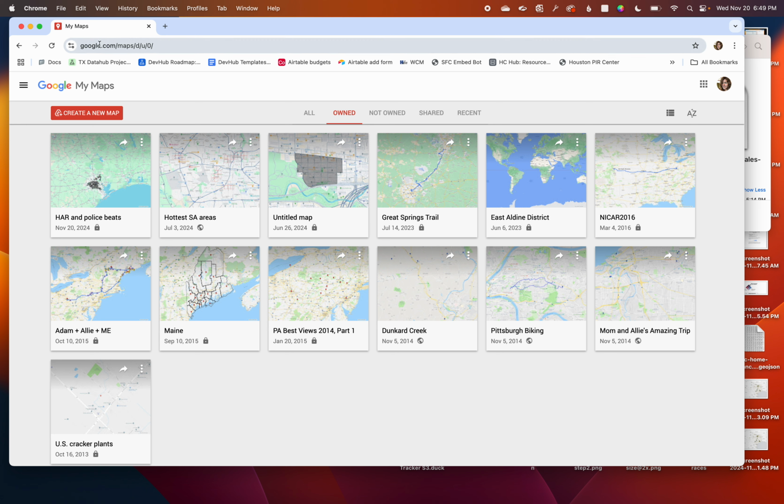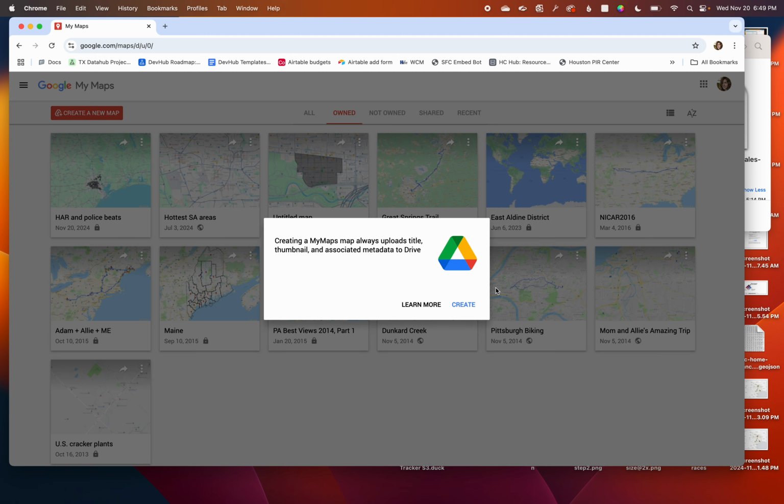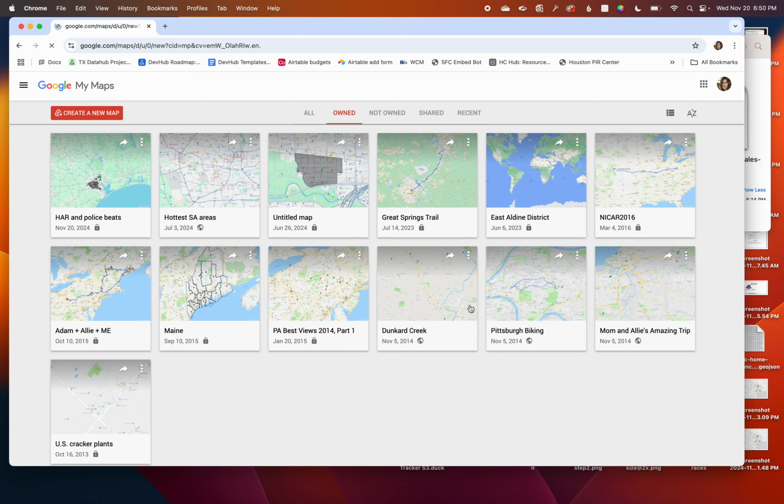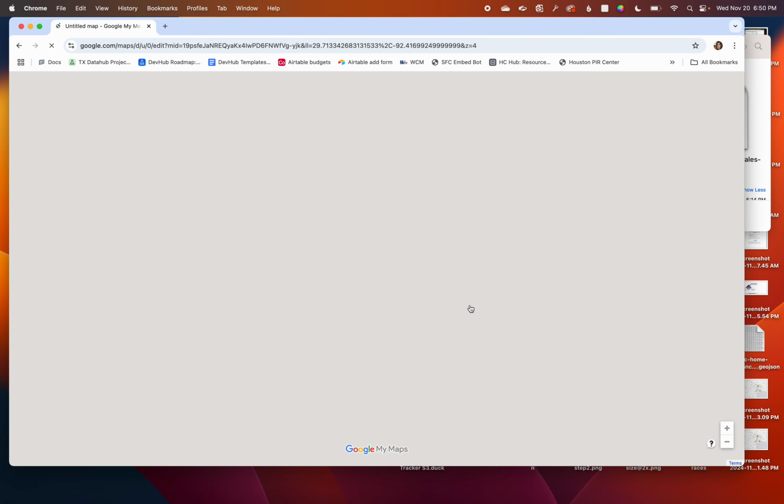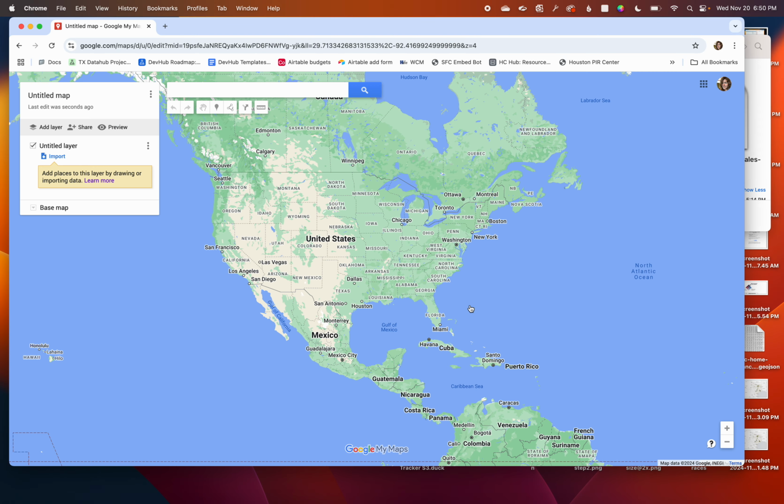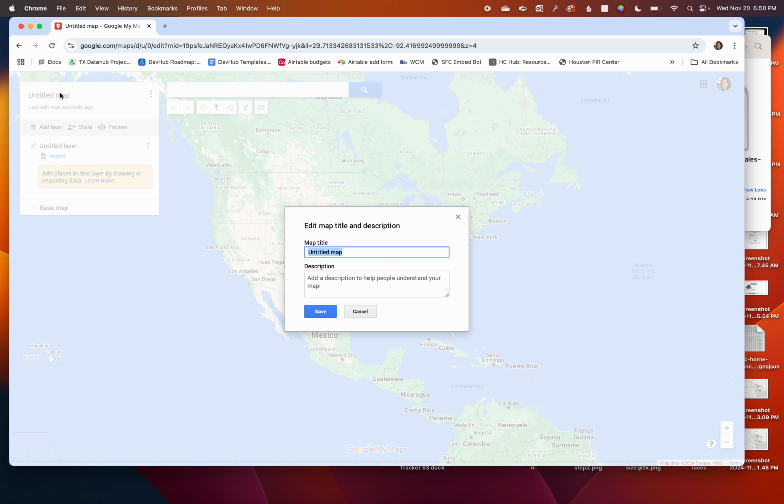Just going to go to google.com/maps/d. That takes you to the My Maps. You can also just Google My Maps, create a map, agree to the pop-up. And here we have a blank new map. I'm going to give it a title real quick. And a short description.